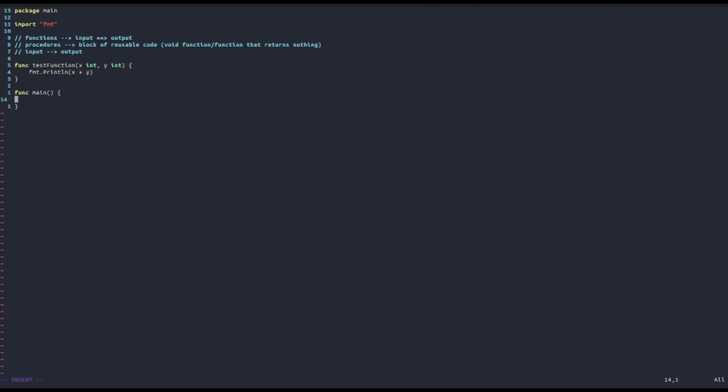But notice we have not returned anything, so the function actually does not have a return value. For this reason, this function returns void. This is actually, technically speaking, a procedure. So in order to call our function, we need to call it inside our main.